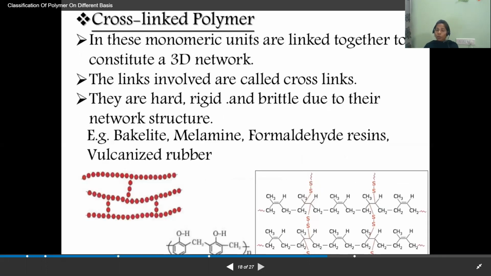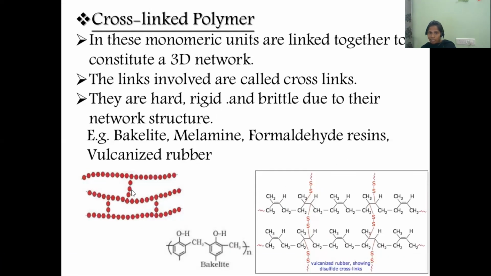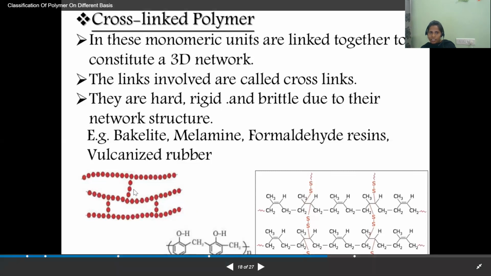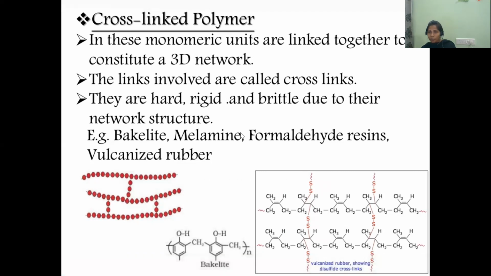And the last one is the cross-linked polymer. If you understand the straight chain polymer, you can understand the cross-linked. See here, each one is a straight chain, but all the straight chains are linking with each other. So that is a cross-linked polymer. In these, monomeric units are linked together to constitute a three-dimensional network. The links involved are called cross links. They are very hard, rigid, and brittle due to their network structure. So these are very strong and have a brittle nature because of the three-dimensional structure.